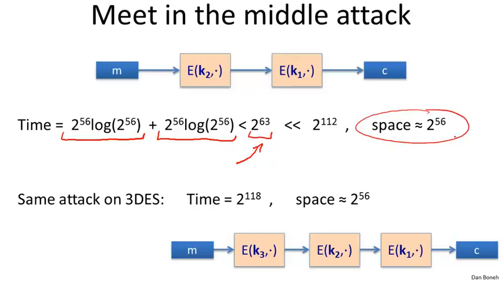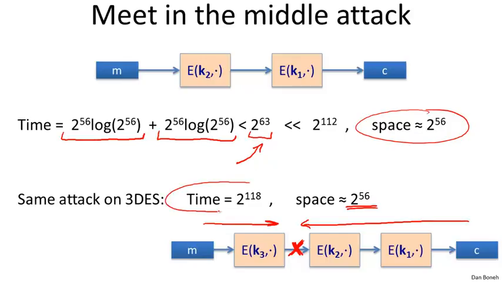Now you notice, by the way, the same attack applies to triple DES. What you would do is implement a man-in-the-middle attack. You would build a table of size 2 to the 56 of all possible encryptions of M, and then try to decrypt with all 2 to the 112 keys until you find a collision, and when you find a collision, you've basically found K1, K2, K3. So even triple DES has an attack that basically explores only 2 to the 112 possible keys.